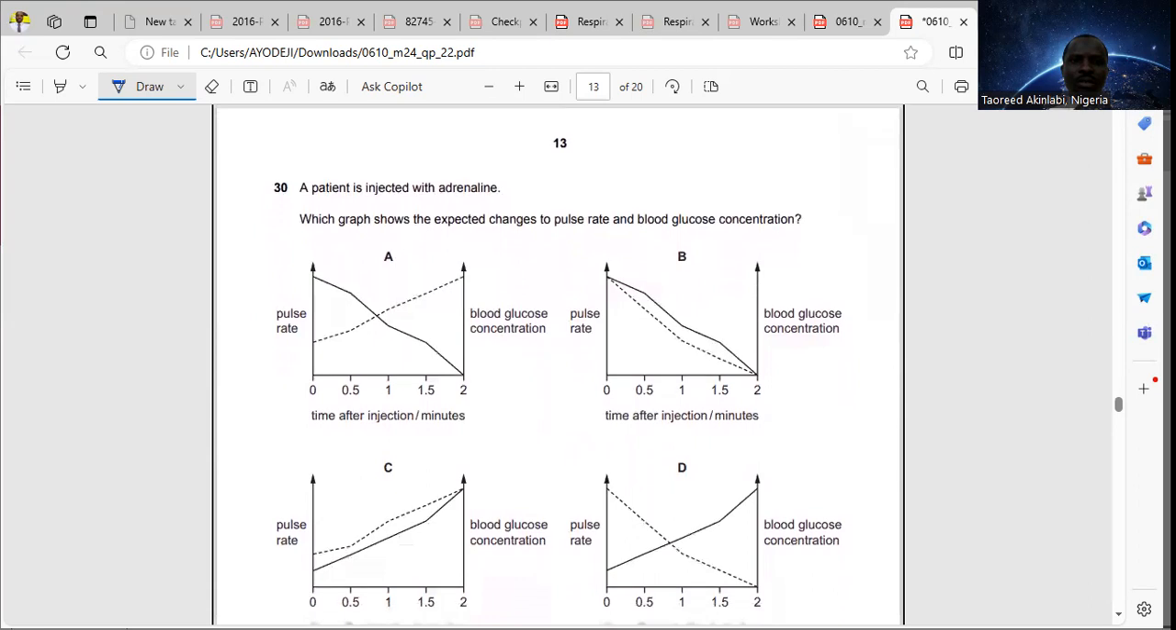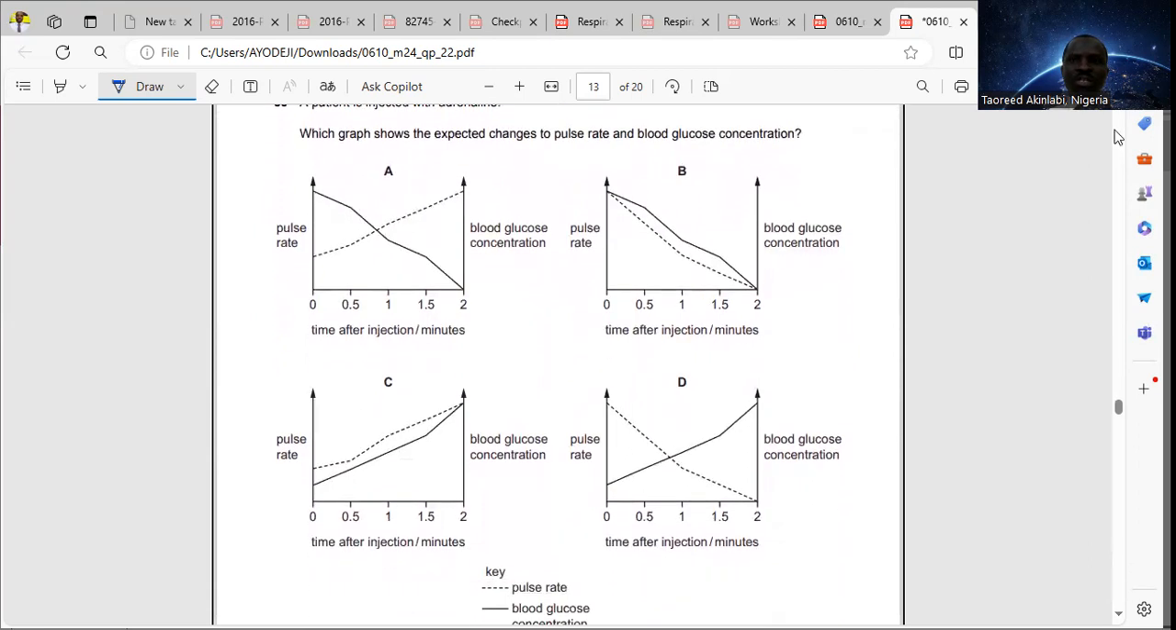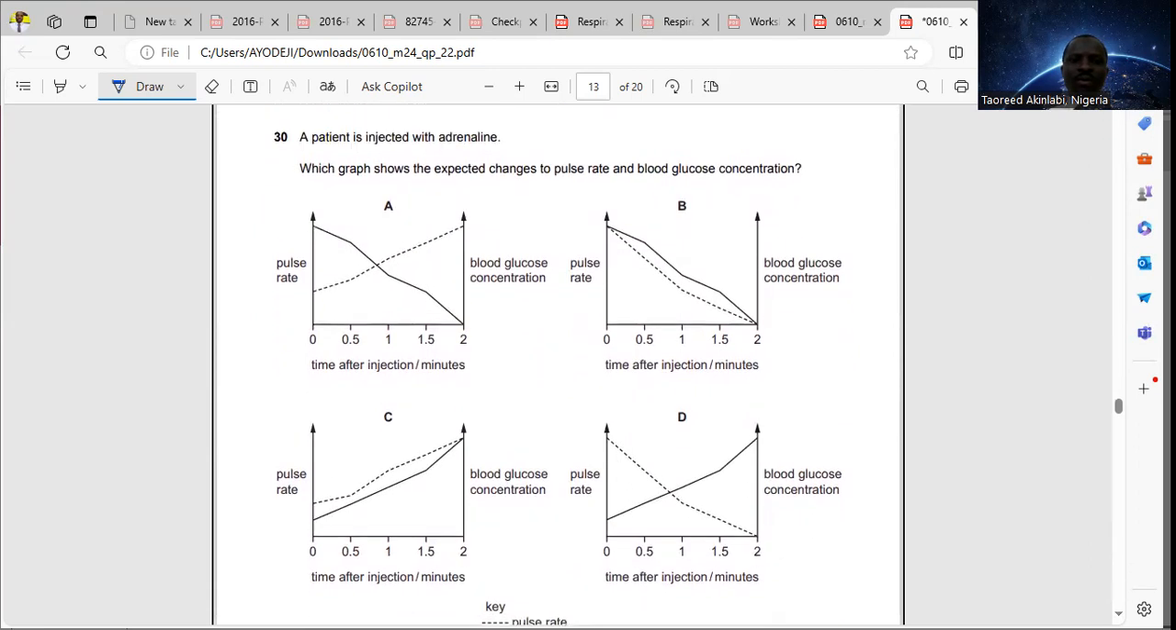Question 30. A patient is injected with adrenaline. Adrenaline is referred to as the emergency hormone. And there are some changes that happen when your body produces adrenaline. We have heartbeat increases, breathing rate increases, glucose level increases. The pupil will dilate. There will be agitation of the muscles.